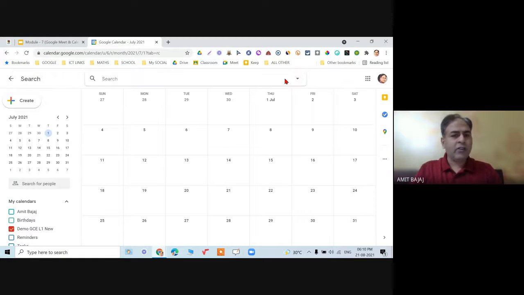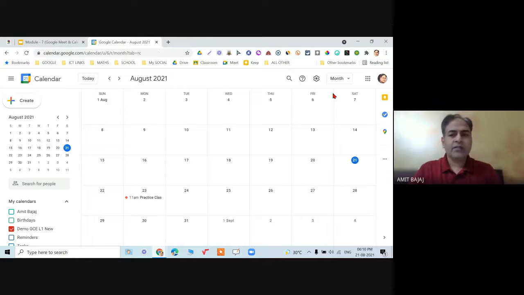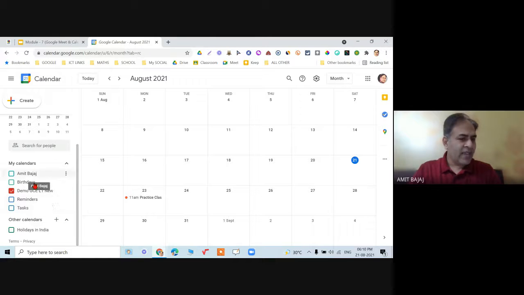So anything you want to search, you can always go for the search option, month view. I have explained everything which is required. N number of calendars can be created. I can cancel any, click on cross, delete the calendar.